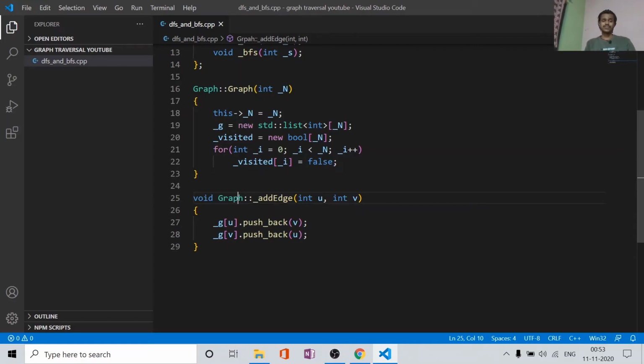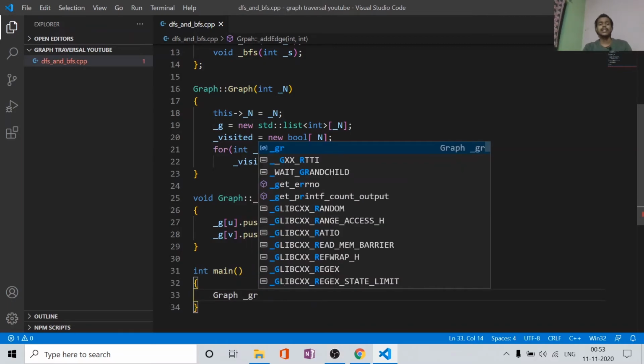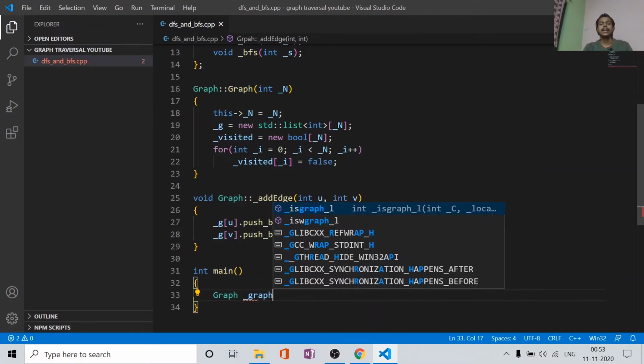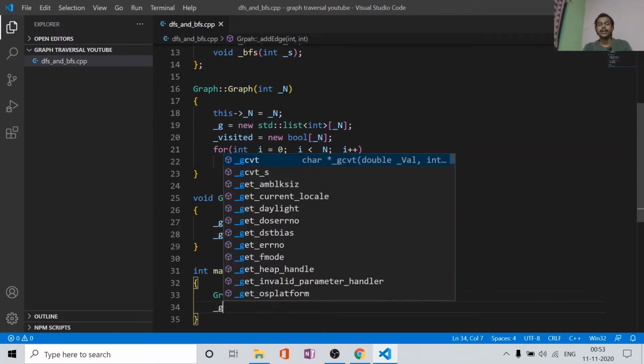Okay, so what we will do, we will first create our main function, and just show you how we will create our graph before jumping into any one of the algorithms. So in main, first let me create a graph object as underscore graph. And now we will have to pass the number of nodes, so we have 5. I'm just simulating the same graph that we saw in our example.